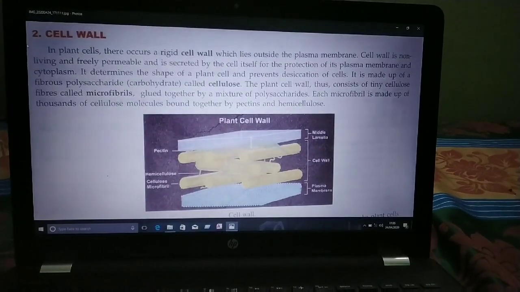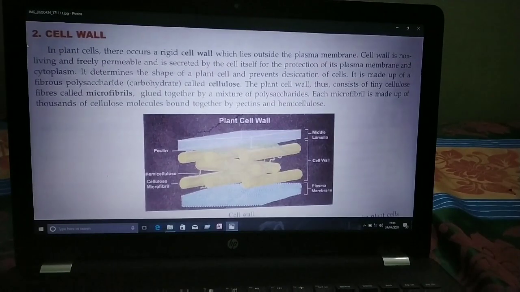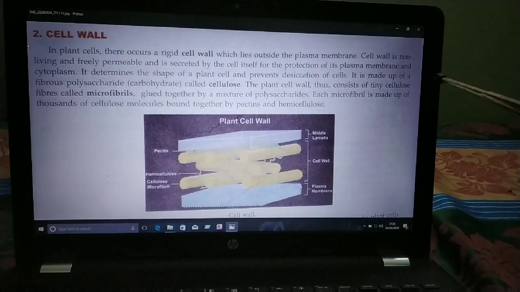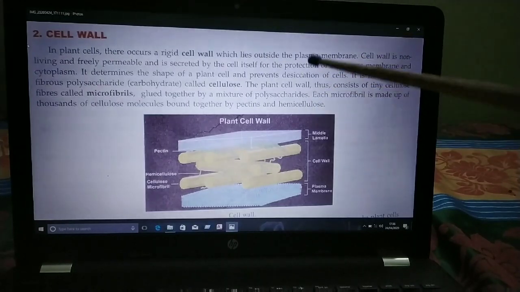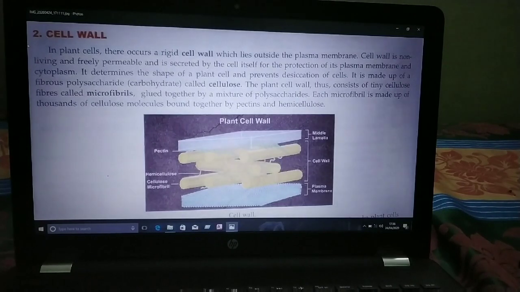In the plant cells, there occurs a rigid cell wall which lies outside the plasma membrane. I already showed you the plasma membrane. This cell wall lies outside the plasma membrane. First the cell wall in the plant cell, after that the plasma membrane. And whatever other parts of the cell are enclosed inside the cell wall and plasma membrane.